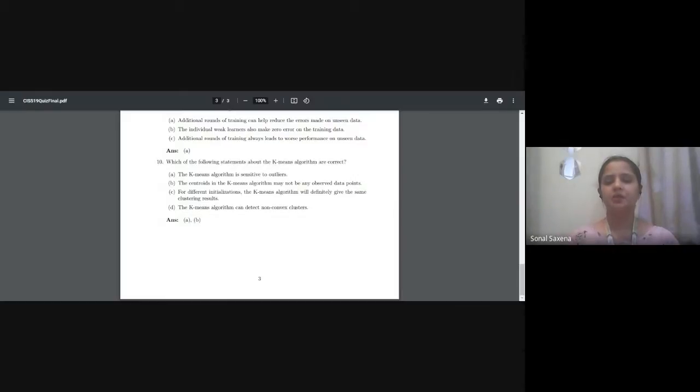The k-means algorithm can detect non-convex clusters. So I hope all these will be already clear to you.